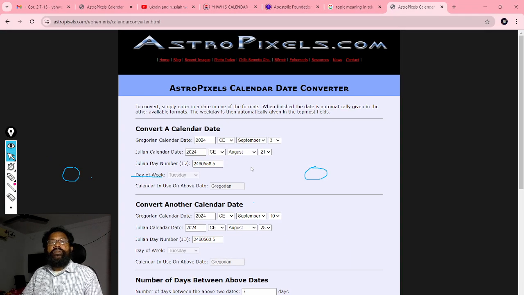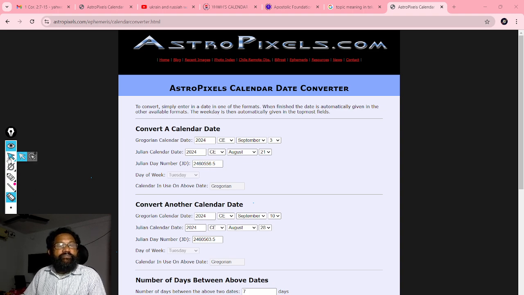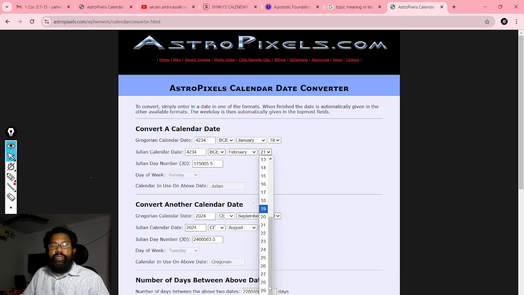Let us see. This is the Astropixels calendar date converter. With the help of this converter, we can calculate the beginning of each synodic month and year. See this one. This is the date. In this field, the beginning of month we should put here. This is the BCE. The Yahweh created sun months are strictly at 23rd February. In this way you can calculate. Simply put the numbers.